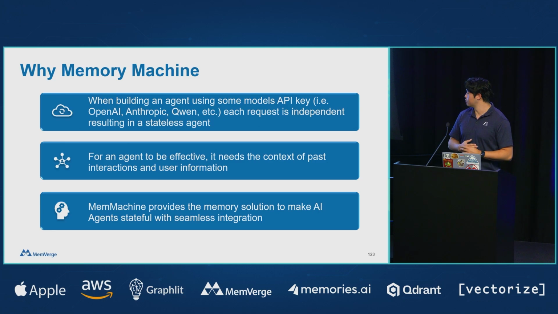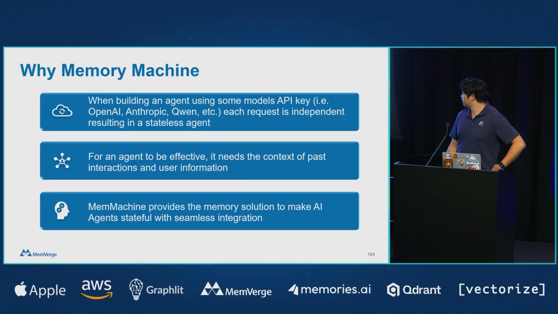Me included, I think a lot of people thought that you could just build a chatbot with a simple RAG and that would work, right? Something that we tested out originally was just building a chatbot connected to some of our Confluence docs that were vectorized. But then we started seeing an issue with, hey, it's still kind of stateless, right? I can send in one interaction in a chatbot that's hooked up with a Qwen model or OpenAI model. I could say, my name is Charlie, and the next interaction, if I asked what my name is, it wouldn't know. And a lot of the same issues with RAG that we heard from the previous speaker.